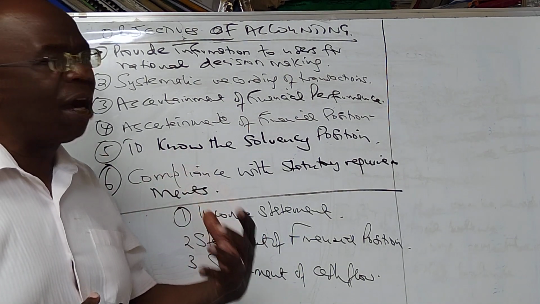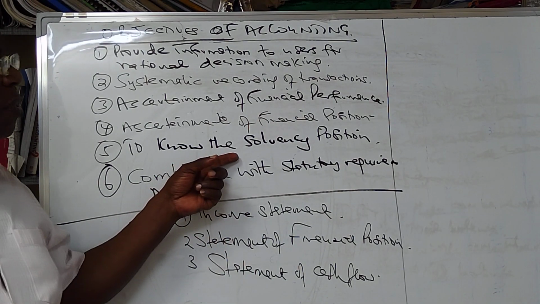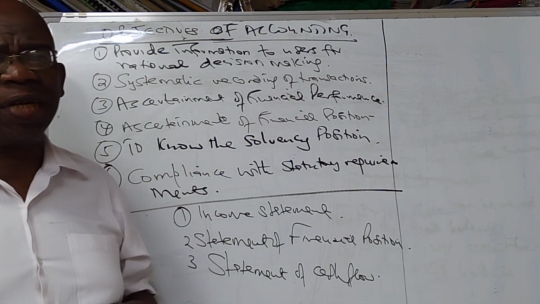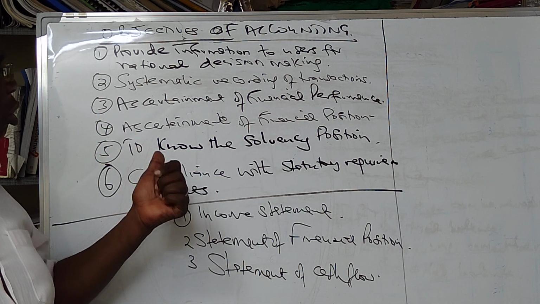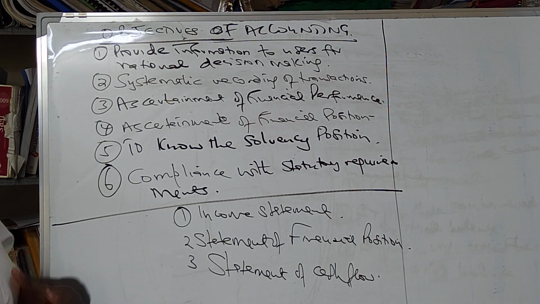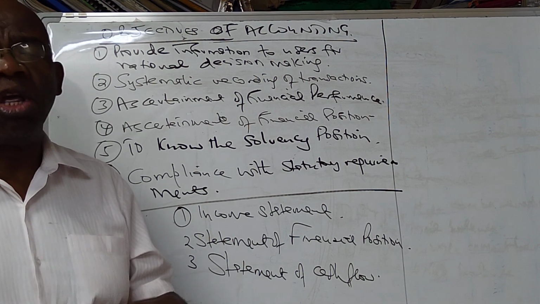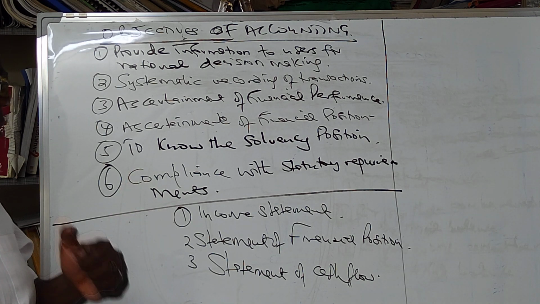Do we have the resources to ensure that we are not risking bankruptcy? You want to know the solvency of the firm, and the information that helps us know the solvency of the firm is accounting information.